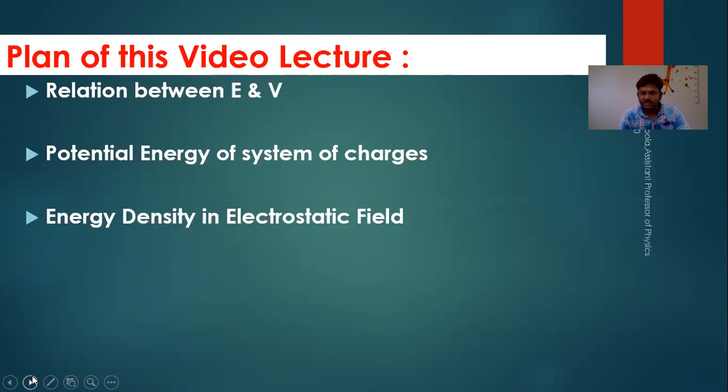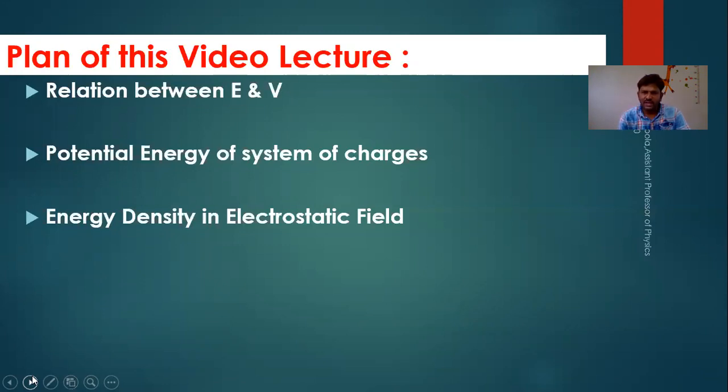In this video, we will see the relation between electrostatic potential V and electric field intensity E. These two are very important physical quantities regarding electricity.